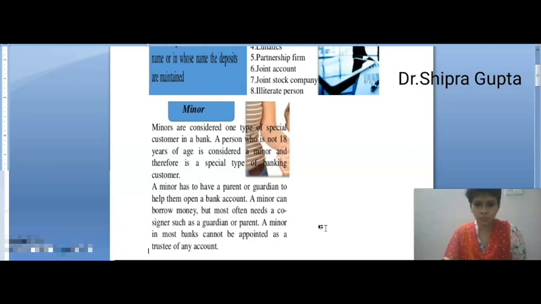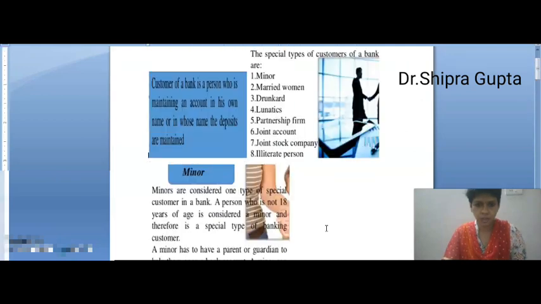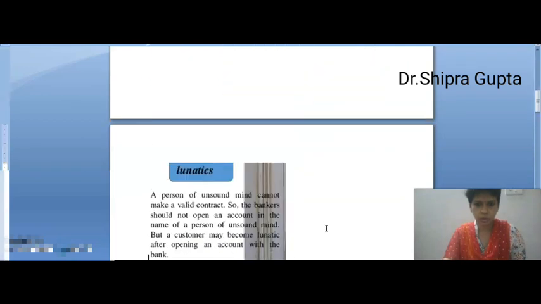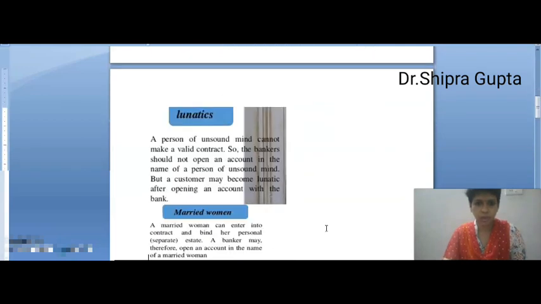And now the second one, lunatics. A lunatic, a person of unsound mind, cannot make a valid contract. So bankers should not open an account in the name of a person of unsound mind, but a customer may become a lunatic after opening an account with the bank.